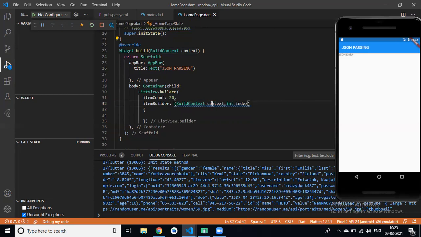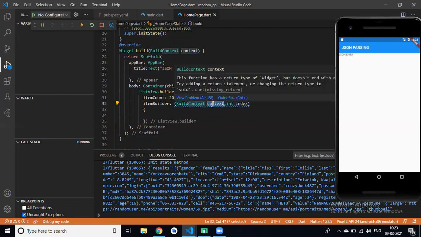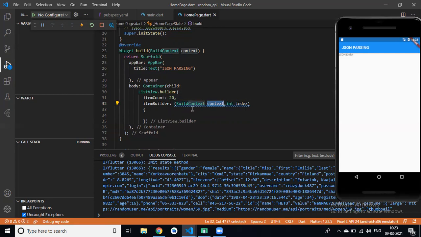It's like a widget position. Right. We have used it in the routing part, material page route, then context. Have you remembered? Yes, yes, we remembered in the routing. Context is basically used for getting position of that particular widget, right? Location of the widget, I think, Roshan. Location of the widget. It's like a reference to the location of this particular widget.